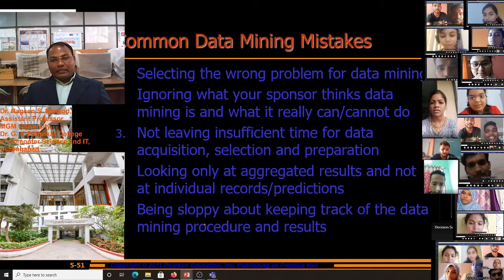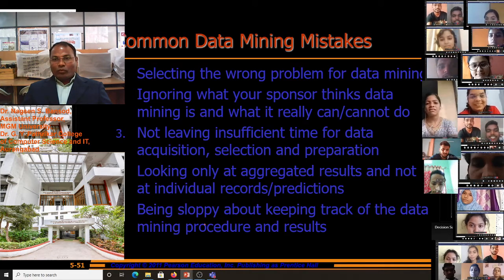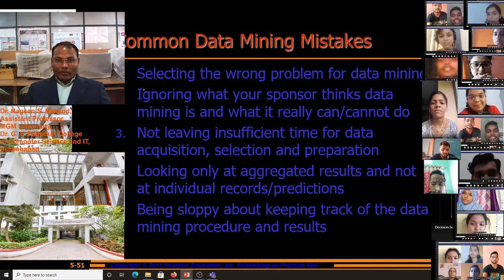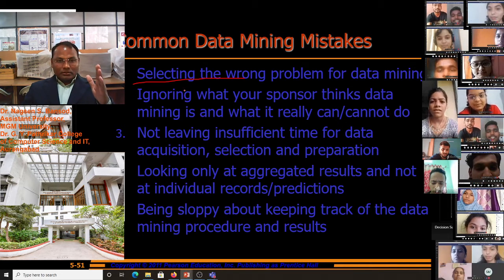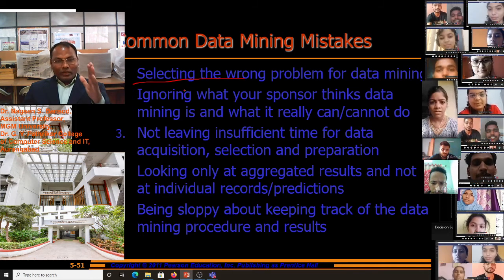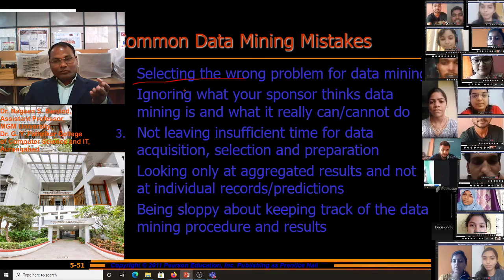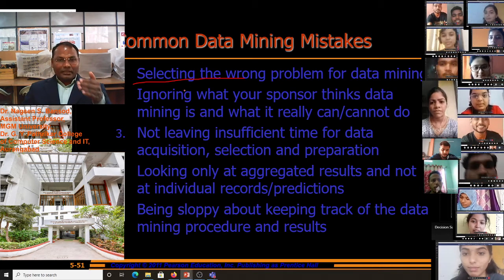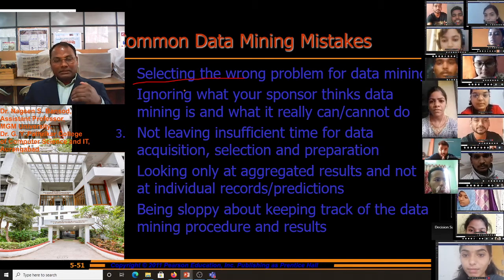Common data mining mistakes. There are some common data mining mistakes. Selecting the wrong problem for data mining. We have to select data mining for the appropriate problem. To solve the wrong problem, we can't use data mining, and there may be mistakes made by us.